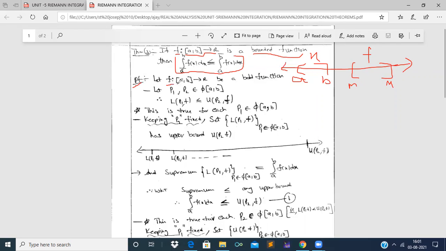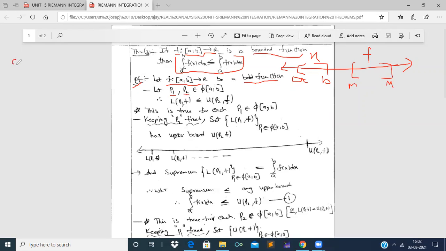So as f is a function defined from closed interval a comma b to real number set R is a bounded function, right? So as per the properties of Riemann integration, now we are taking two partitions. One is P1 and the other is P2, which are present in family of partitions of closed interval a comma b.